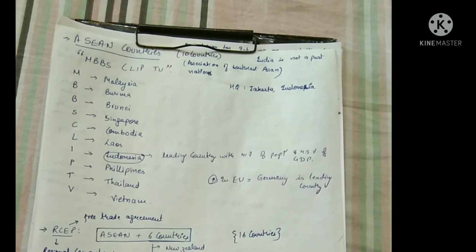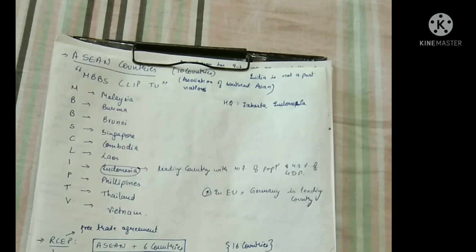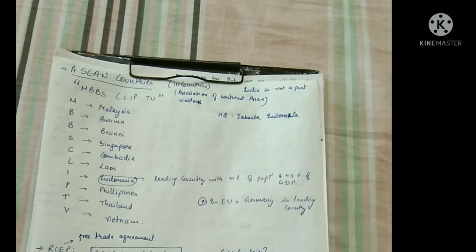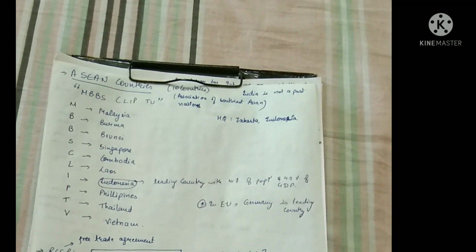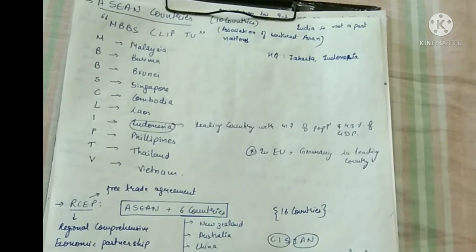It's ASEAN, the so-called famous one, you know. Here also I have included the word MBBS in it. Here also M stands for Malaysia, which is different. So please remember that here M stands for Malaysia. In SAARC, M stands for Maldives. So let us proceed.